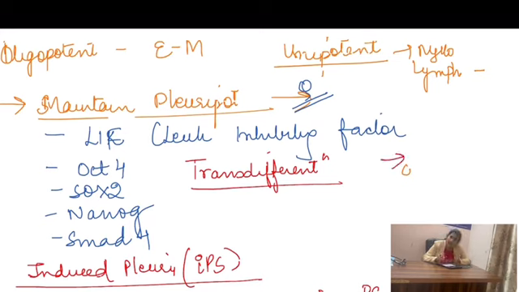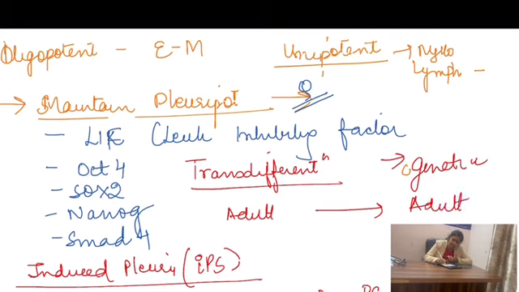Okay. Now, transdifferentiation is a process where you also genetically reprogram an adult somatic cell so that it converts into another adult somatic cell without becoming pluripotent. For example, metaplasia is synonymous to transdifferentiation for practical terms. So, you convert one squamous cell, which is a mature form, into another columnar form.